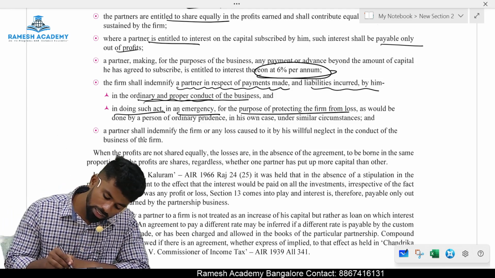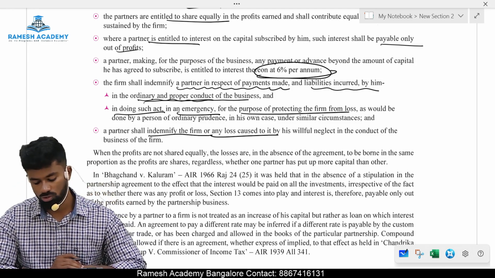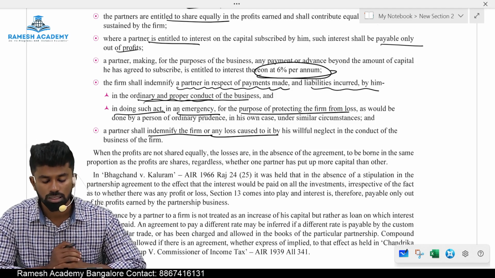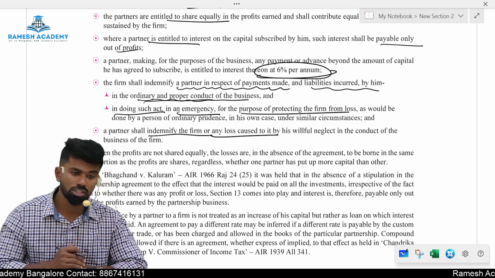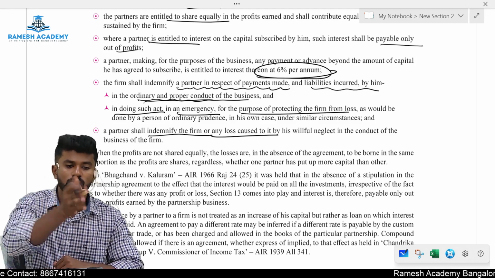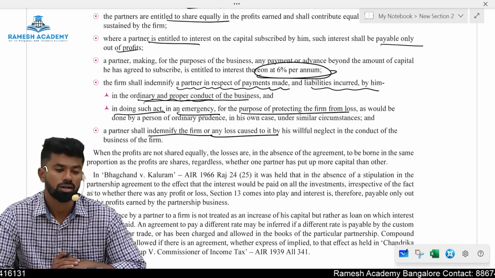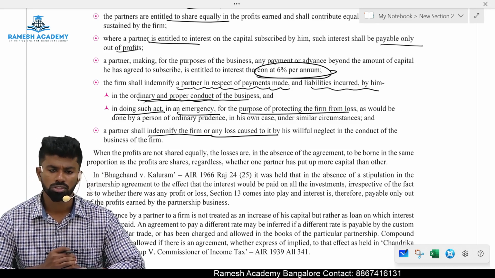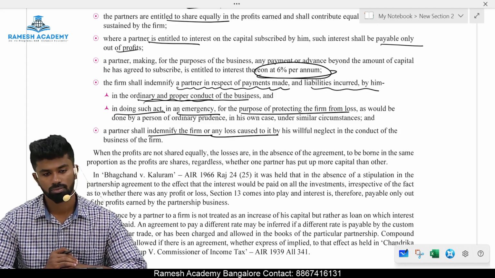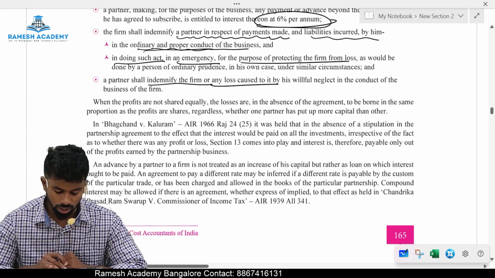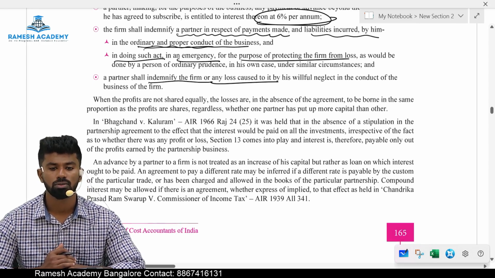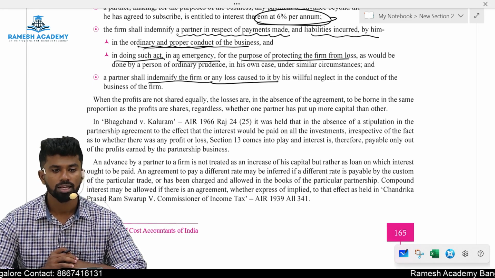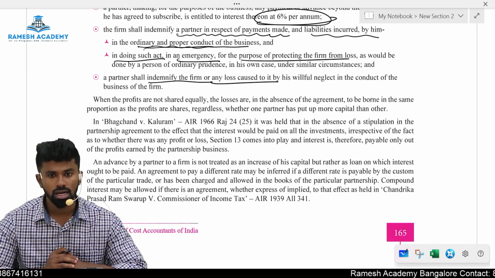And a partner shall indemnify the firm for any loss caused to it by his willful neglect in the conduct of business of the firm. So if, because of his negligence, the partnership firm suffers a loss, then he shall compensate the partnership firm, in the same way the partnership firm compensates him for any losses he suffers. So these are the provisions of section number 13. And the provisions of this section are applicable only when the agreement between the partners is silent. Okay, now I'll ask a few questions.